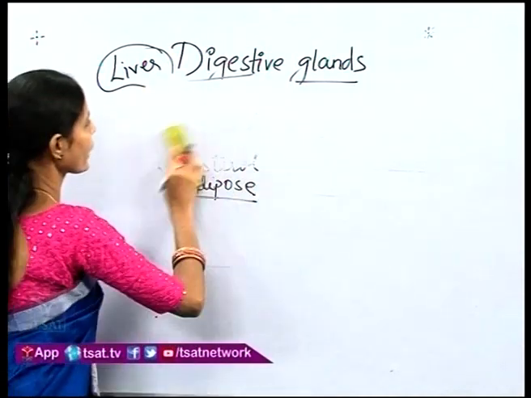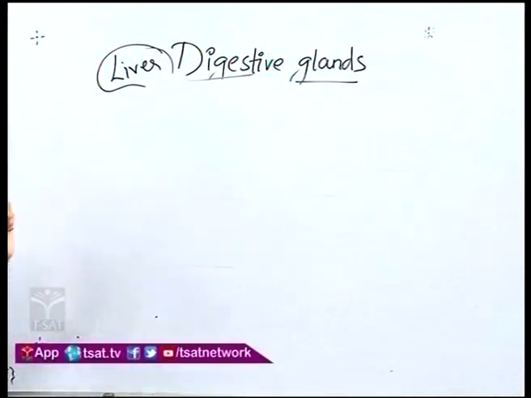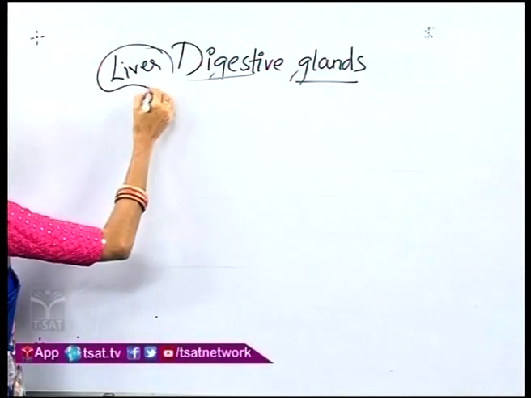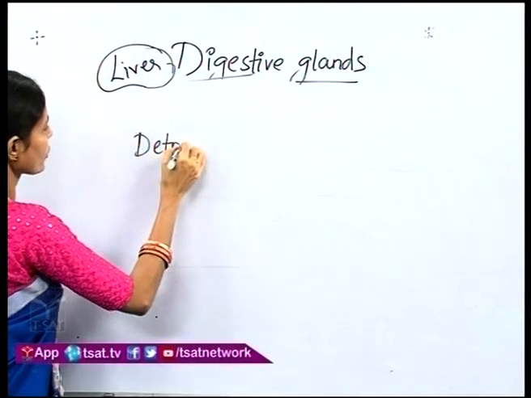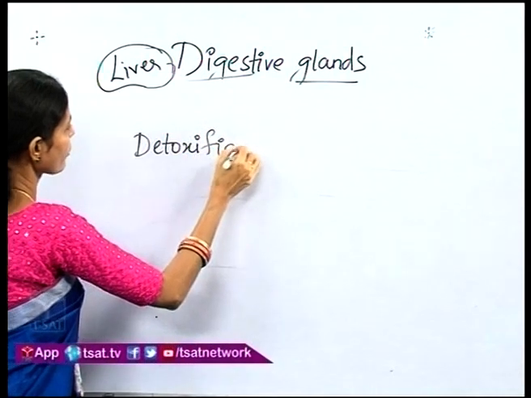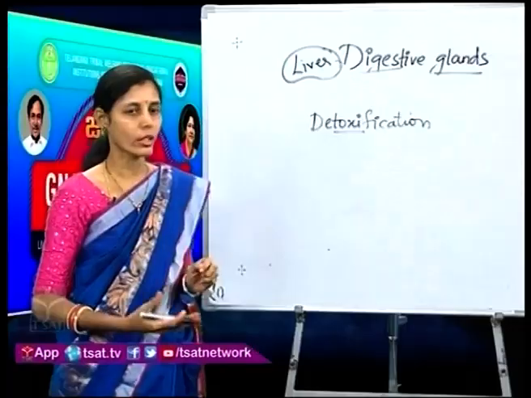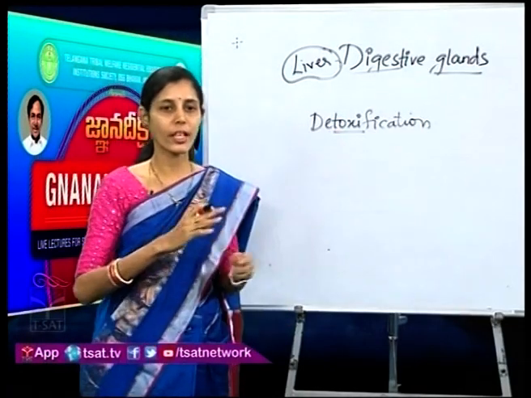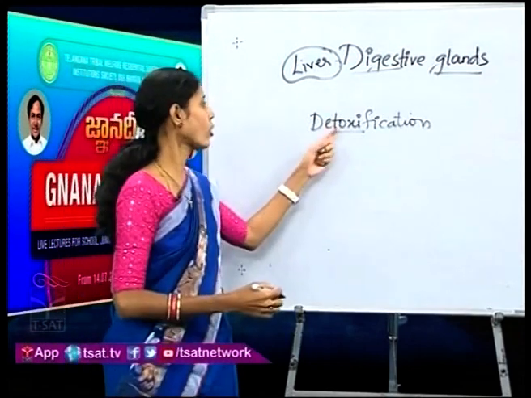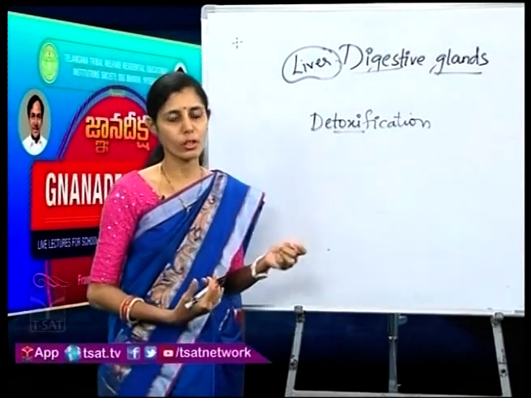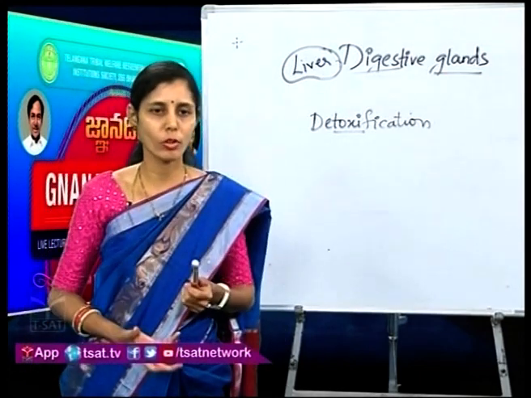Coming to the next function, this liver is also helping in the detoxification process. What do you mean by detoxification? Toxin means, you know, something which is harmful to our body. So detoxifying is trying to remove or trying to lessen the effect of the drugs or the toxins which are entering into our body. Now what are the toxins which we are taking? We don't take any toxins or poison into our body wantedly.